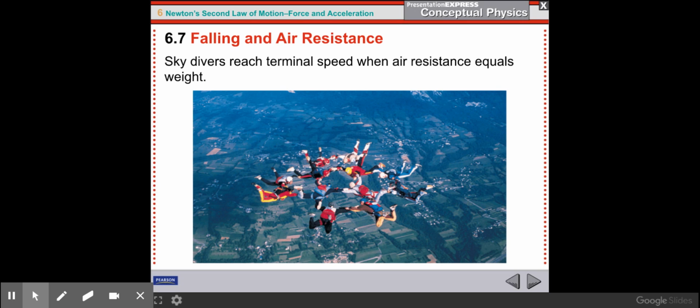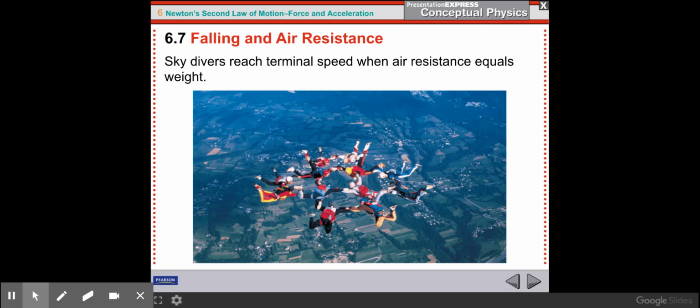As the object falls faster and faster, eventually the air resistance gets so big that it's equal to the object's weight, which is the force pulling the object down. So if you have an equal force pulling down, the weight, and an equal force pushing up, air resistance, then the object will not accelerate anymore. The net force is zero because the up and down forces cancel each other out. So when the up and down forces cancel each other out, that's what we call terminal velocity or terminal speed.